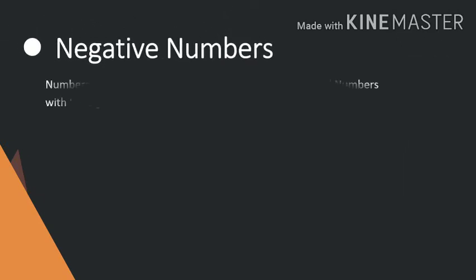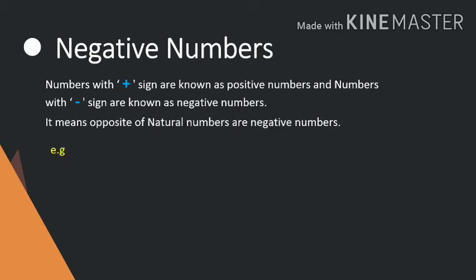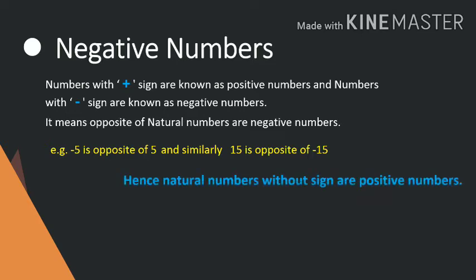Negative numbers. Numbers with plus sign are known as positive numbers, and numbers with negative sign or minus sign are known as negative numbers. It means opposite of natural numbers are negative numbers. For example, minus 5 is opposite of 5, and similarly 15 is opposite of minus 15. Hence, natural numbers without sign are positive numbers.